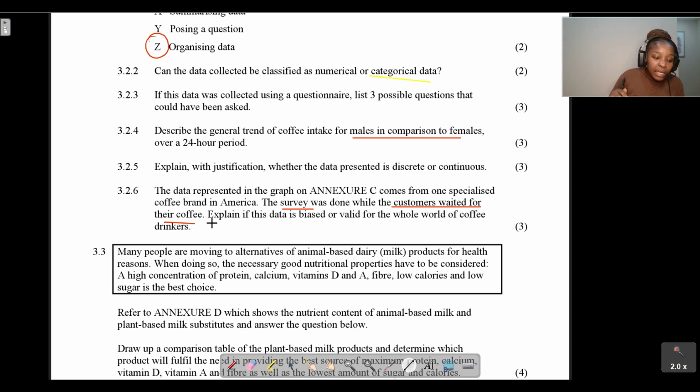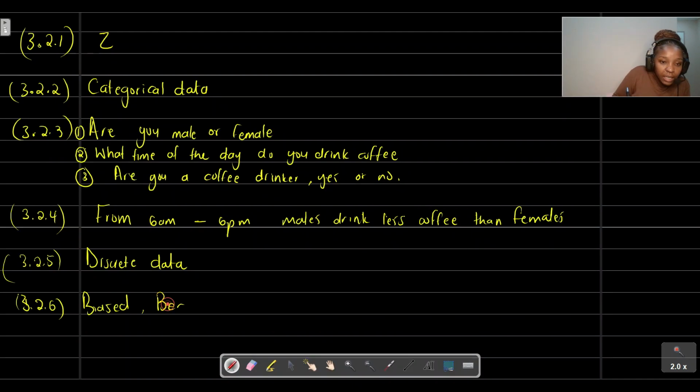It is only a sample at one shop in America. It does not represent the whole world. So I'm going to say it's biased, because it looked at one shop in America and not the whole world.